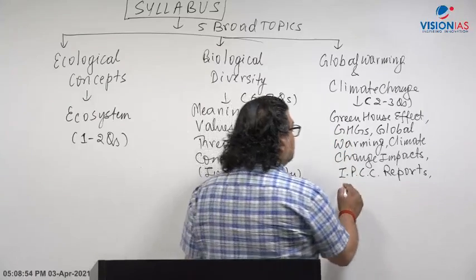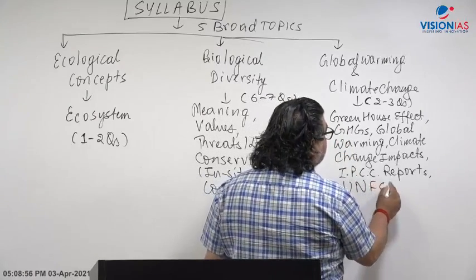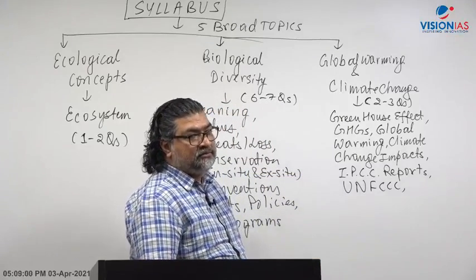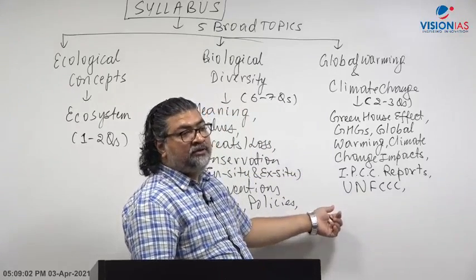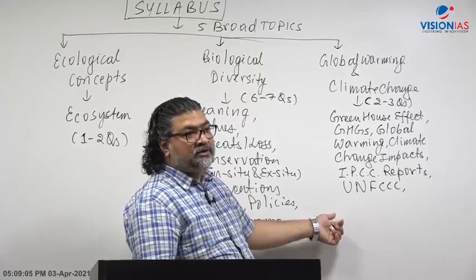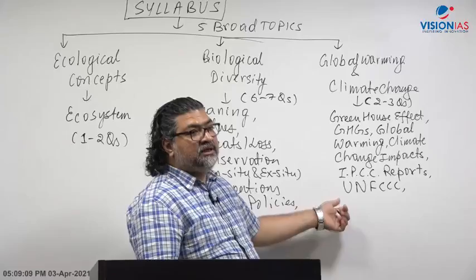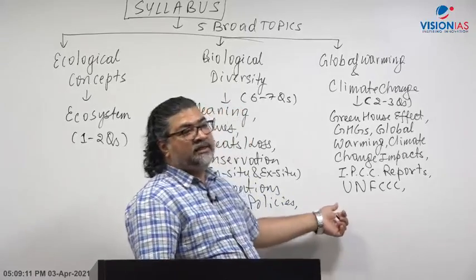Then comes global effort, UNFCCC, United Nations Framework Convention on Climate Change, a UN convention brought in at the Rio de Janeiro Earth Summit in 1992 to fight climate change. This is an international multilateral agreement.